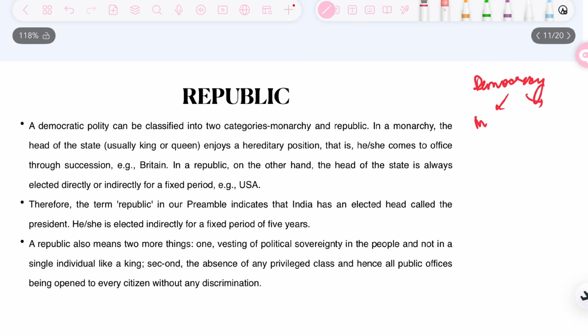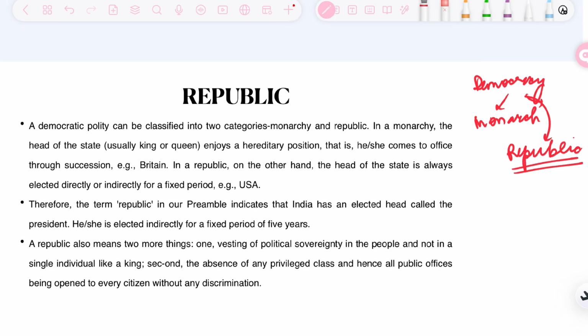Democracy basically means that the head of the government is elected. When we talk about head of government, it is basically the Prime Minister in India. So if in India we had that basically a Raja would be the monarch, that is head of state, but the Prime Minister is elected, India would still be categorized as a democracy. But it is two different subsets of democracy. Either it can be republic or it can be monarchy.